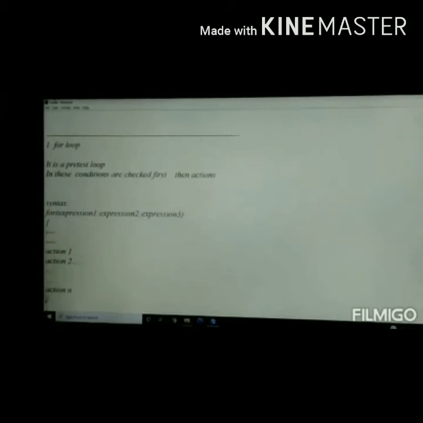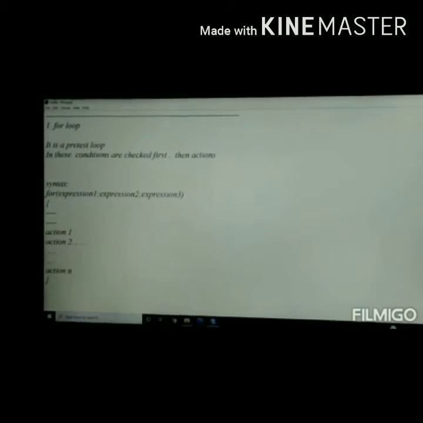After the for statement, there will be open and closed flower brackets. In between the open and closed flower brackets, we write the actual code. What we should perform is described in between the flower brackets. So here see action 1, action 2 and so on up to action n. These are the statements which we have to perform. Let us discuss an example for loop.